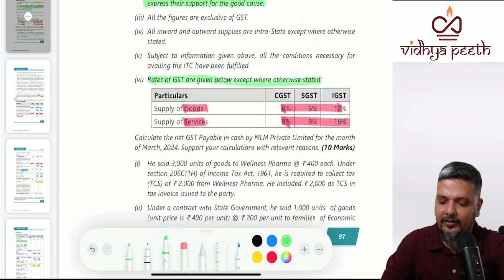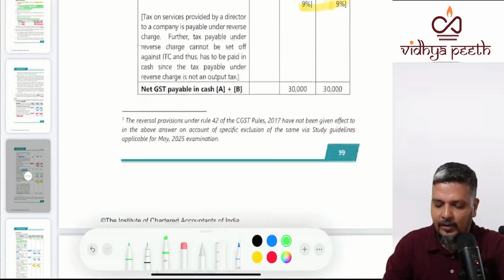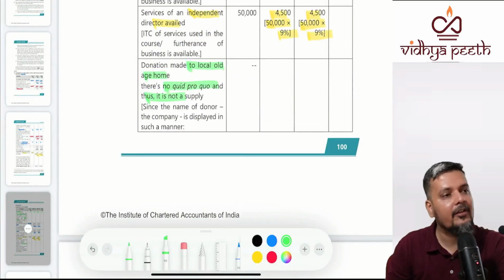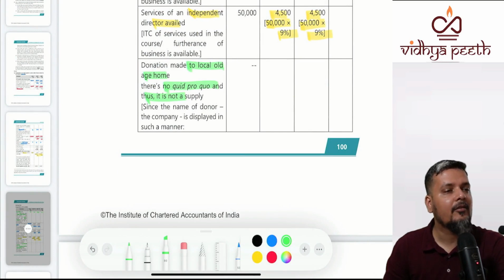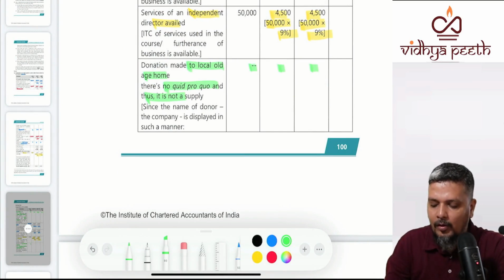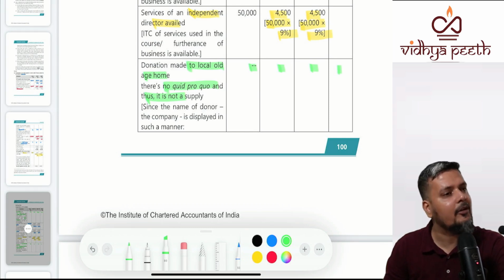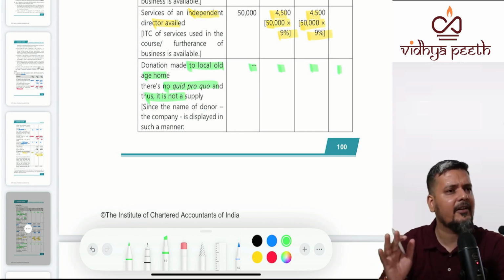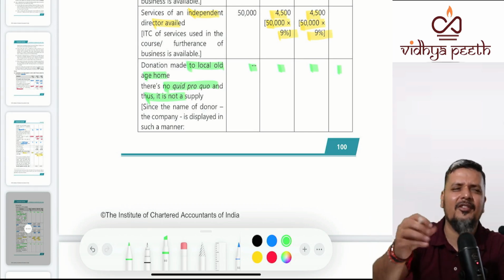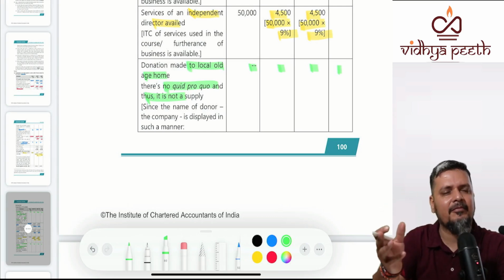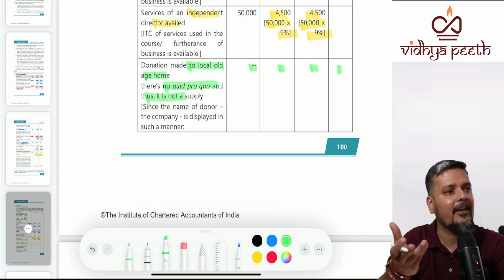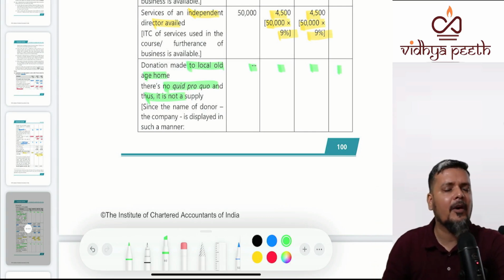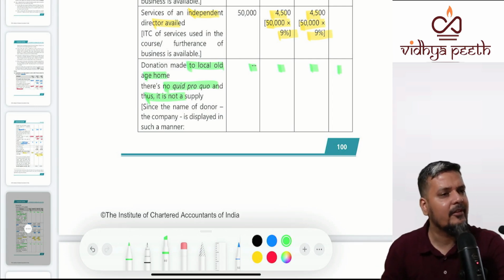Now, whether donations are subject to GST? No. Donations, unless there is a quid pro quo, are not supply. So the old age home, though it is not a registered trust under 12AA, let it be. Whether it is registered under 12AA or not is not relevant. Is it supply? No. You make a donation, and as a thanksgiving the old age home has written the name. It is not an obligation; the old age home could have said no, we will not write the name. Fine. There's no quid pro quo.